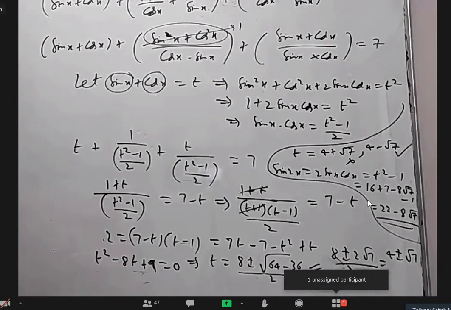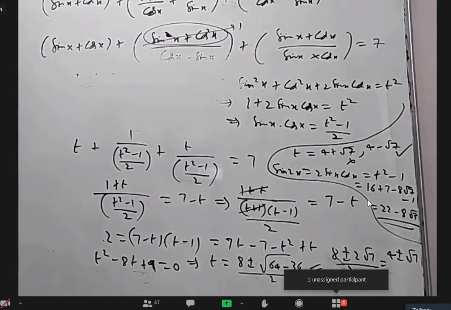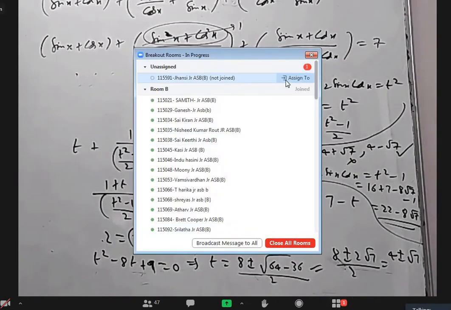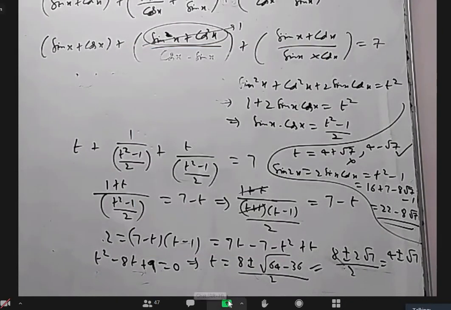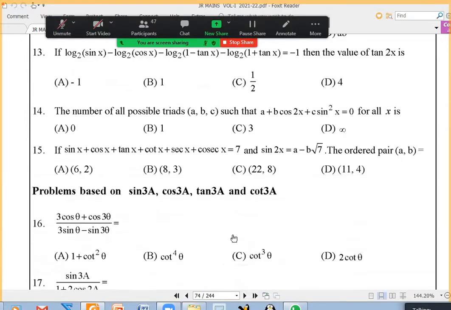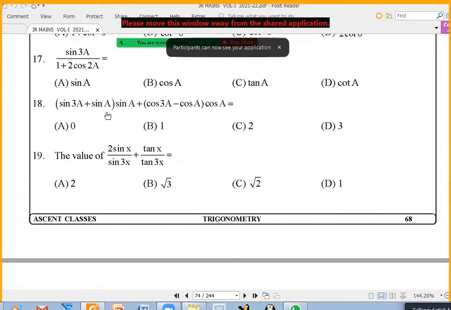Okay, am I erasing this whole thing? So, 1 minute. Those who completed can try 17. We're continuing with odd numbers. 17 is quite easy.